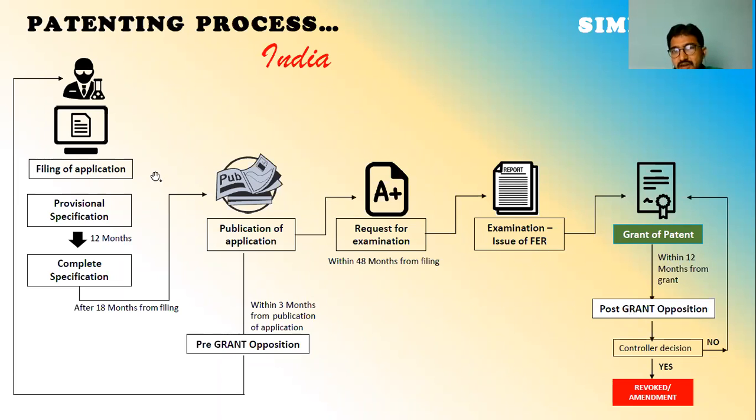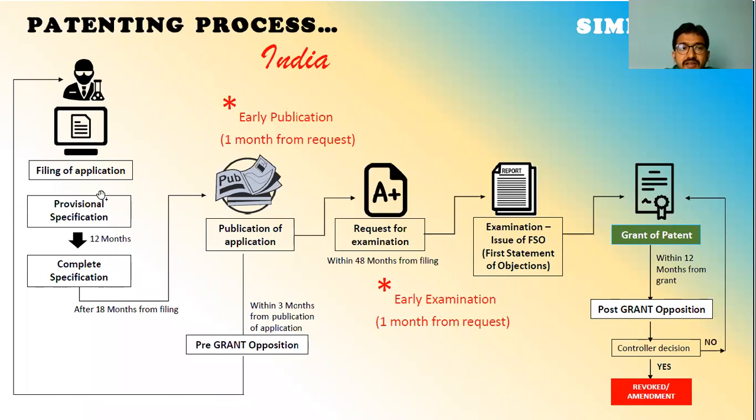Once your patent is abandoned, meaning rejected or they say it is not up to the mark under Section 3, it is not patentable at all in that case. And once the patent has been granted, there are 12 months for anybody to oppose it, the post-grant opposition. If anybody opposes, they will call for revocation, meaning they will recall your patent. To answer that opposition, you have to submit a reply. If there are no oppositions or queries within 12 months after the grant, you automatically get the full rights on your patent. So this is how the process is done.